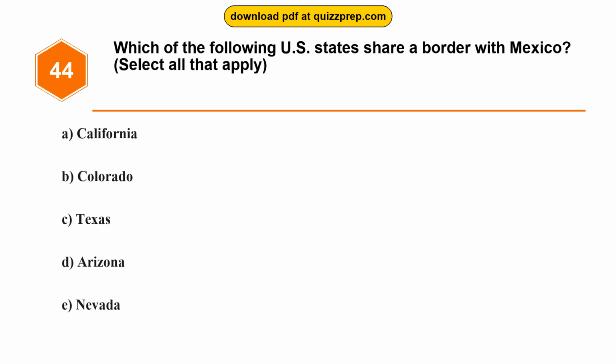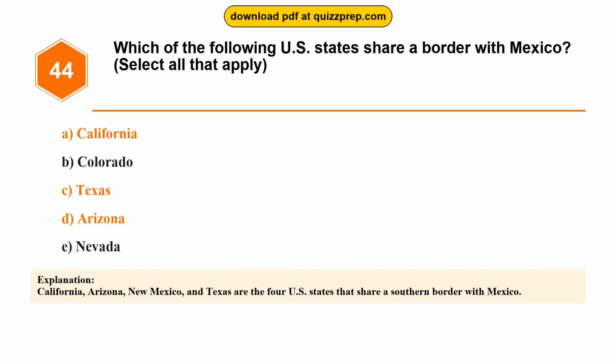Question 44. Which of the following U.S. states share a border with Mexico? Option A, California. Option B, Colorado. Option C, Texas. Option D, Arizona. Option E, Nevada. The correct answers are options A and C and D. California, Texas, Arizona. California, Arizona, New Mexico, and Texas are the 4 U.S. states that share a southern border with Mexico.